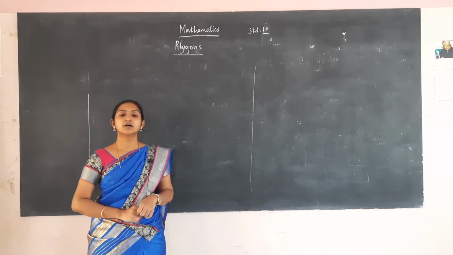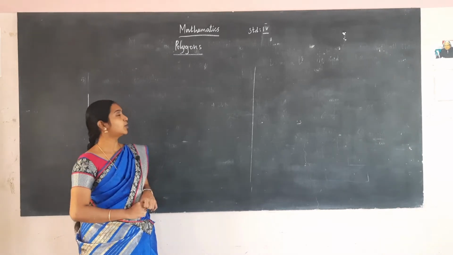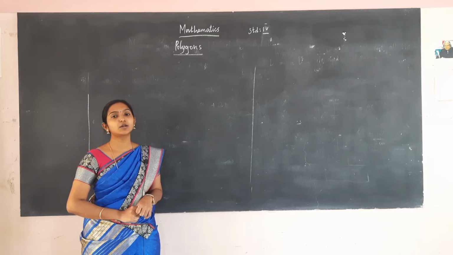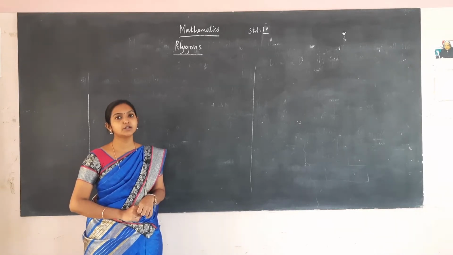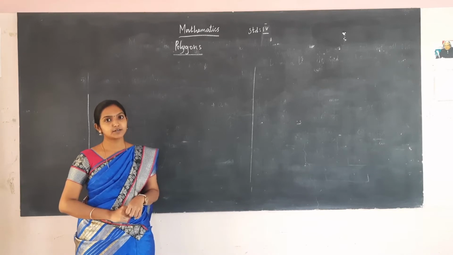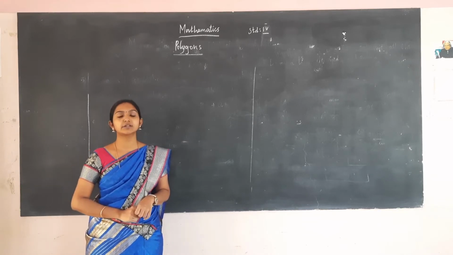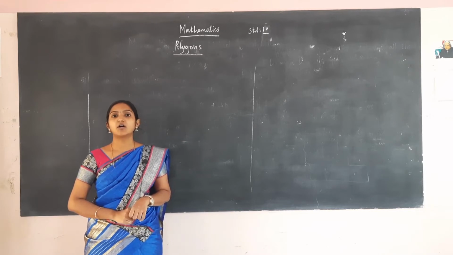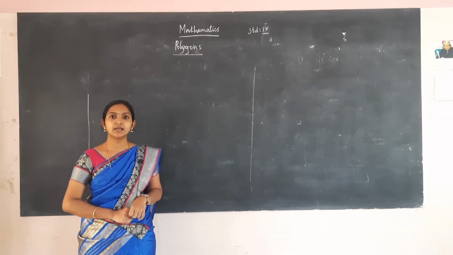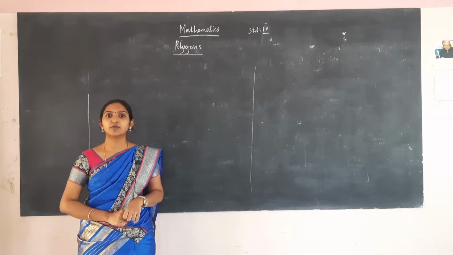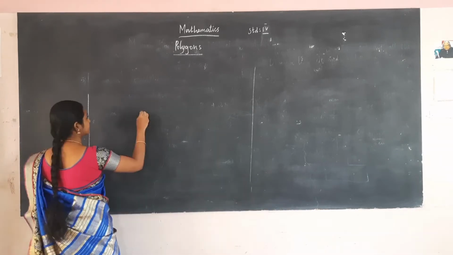Good morning students. Today we are going to learn about polygons. A polygon is nothing but when three or more lines are joined together to form a closed figure. That is, triangle is a polygon, square is a polygon, rectangle is a polygon, pentagon is a polygon, because all these are having three lines and above to form a closed figure to form a polygon.